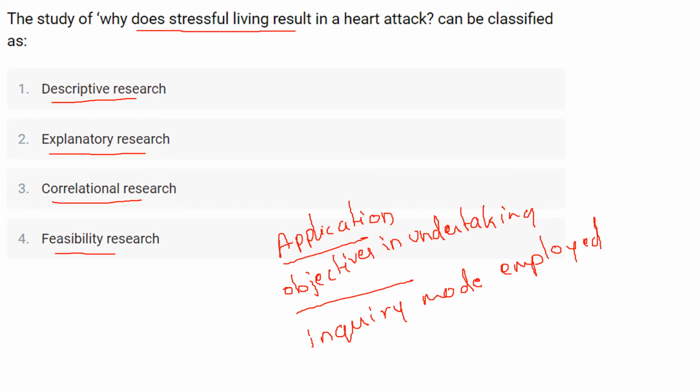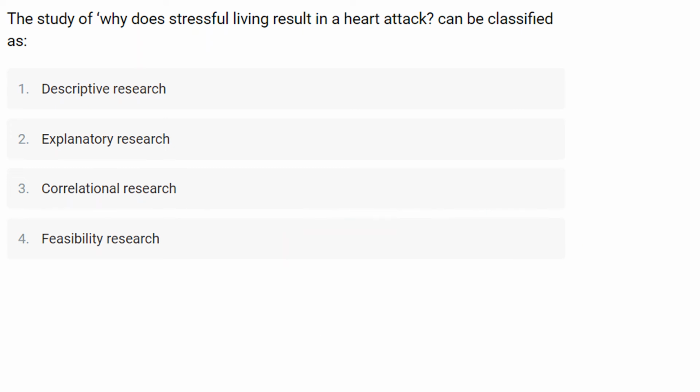So based on the viewpoint of our objective, research can be classified as explanatory research. It attempts to clarify why and how there is a relationship between two or more aspects of a situation. Okay, and this type of research attempts to explain the situation, such as why stressful living results in heart attack. So here we are trying to find out the solution of why. Explanatory research is concerned with the causes or the why factor about the phenomena. So here the correct answer for this question is option number 2, that is explanatory research.